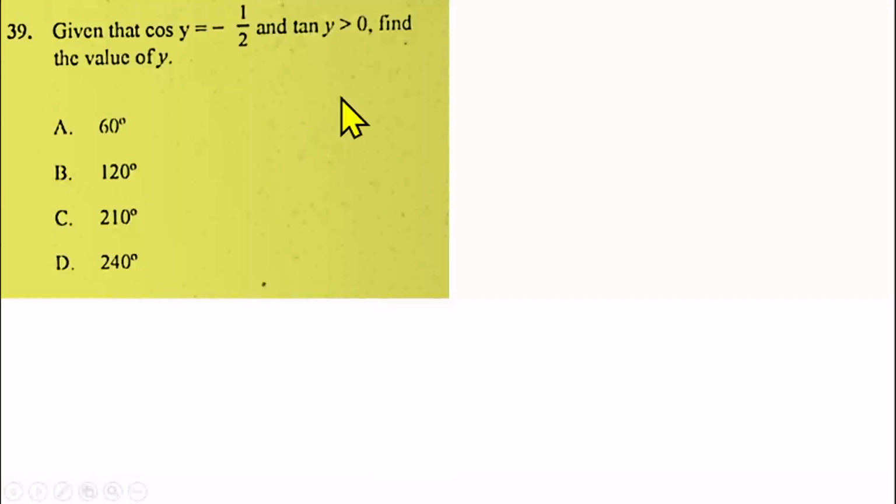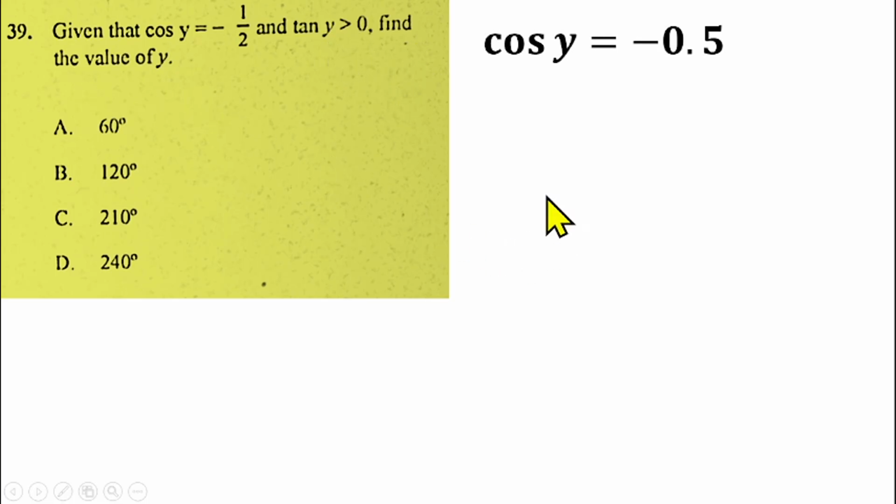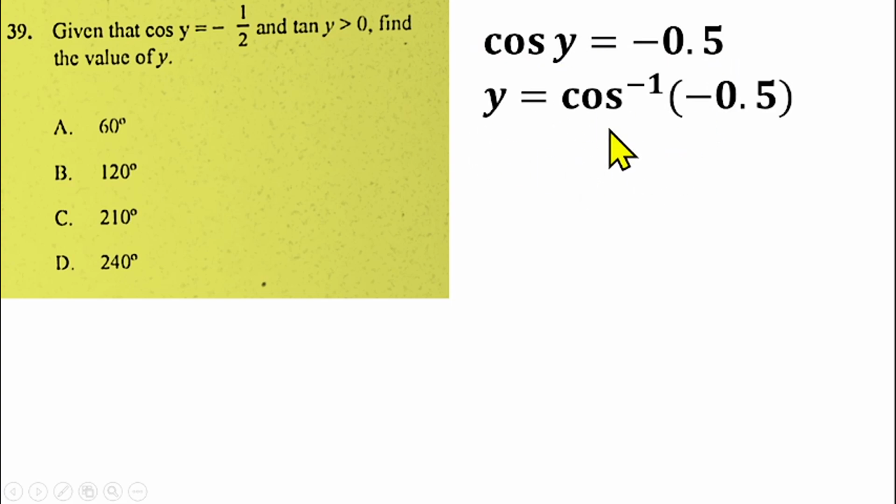Question number 39 is from trigonometric ratio. You are given that cos y is equal to minus half and tan y is greater than 0. You have to find the value of y. So from there, what can we do? Cos y is equal to minus half, that is the same as minus 0.5. So if I find the cos inverse of this minus 0.5, that will give us 120 degrees.